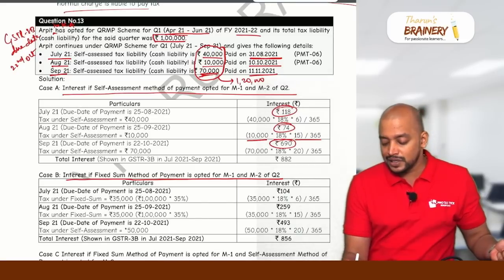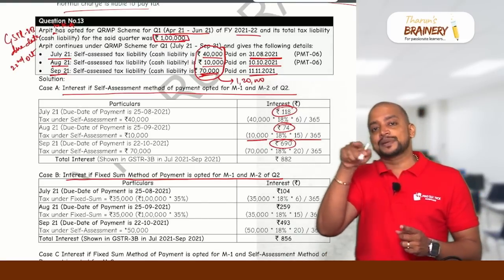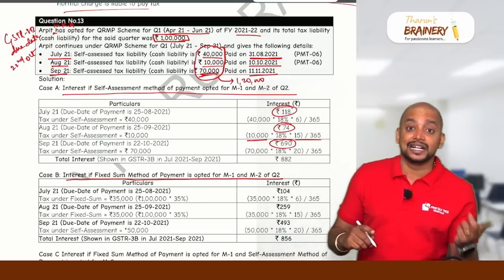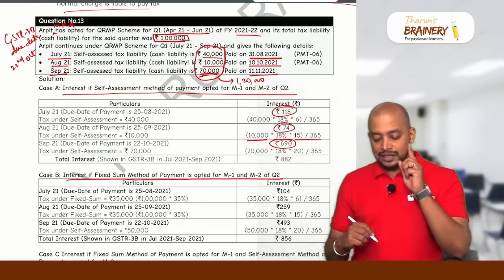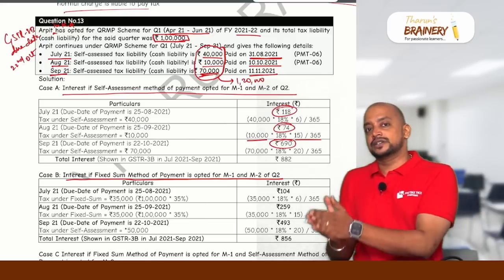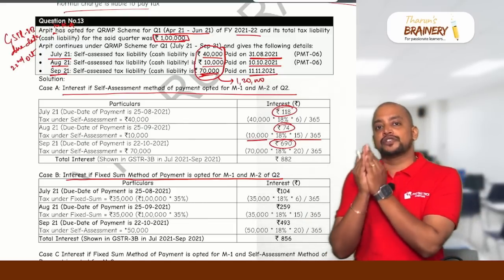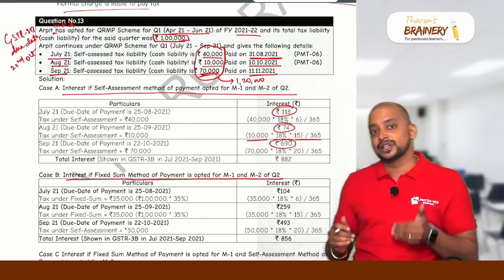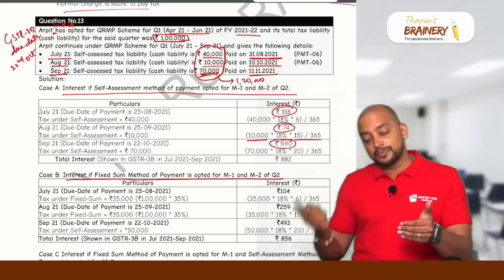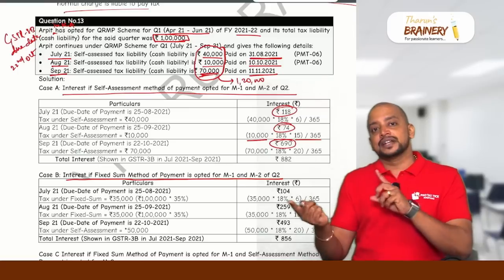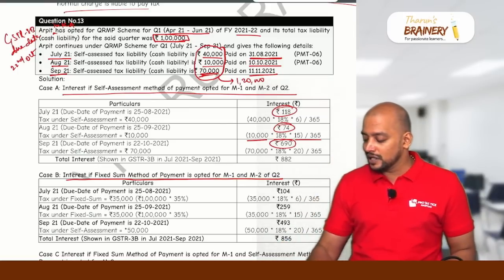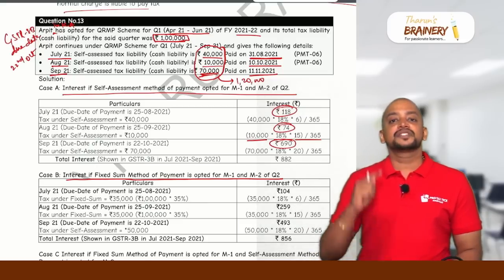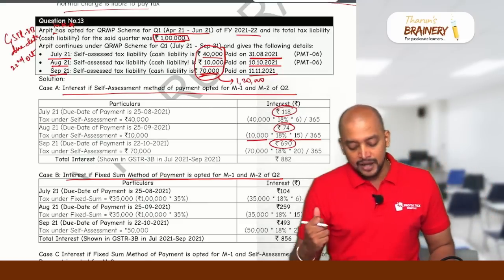So what is the previous quarter liability? 1 lakh into 35%. What is 35% of 1 lakh? 35,000. So 35,000 they need to pay for the month of July and August. For the month of July and for the month of August, they need to pay 35,000, 35,000. And for the month of September, how much they need to pay? The difference. What is the balance? Total 1,20,000 minus 35,000 minus 35,000, that is 50,000 they need to pay for September.